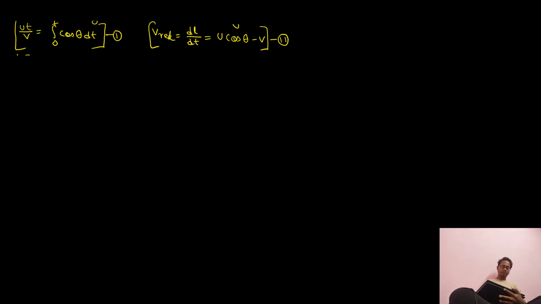From equation number 2, dL is equal to (u cos theta minus v) into dt. If I integrate dL from 0 to L, where L is the vertical distance, it is equal to the integral of u cos theta dt minus v dt, from 0 to t.